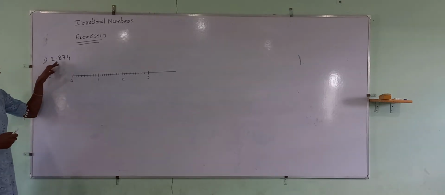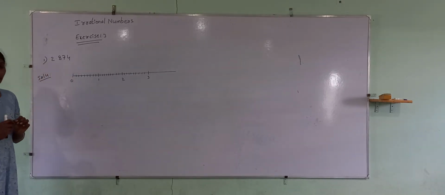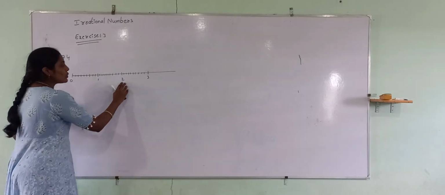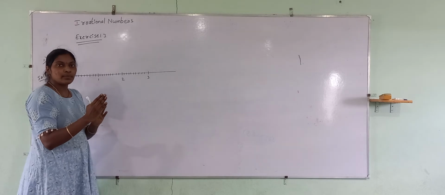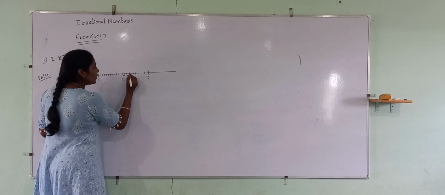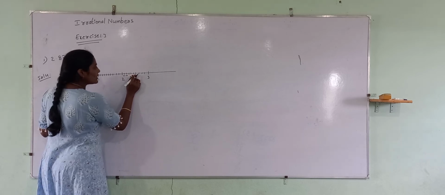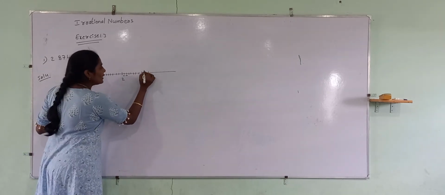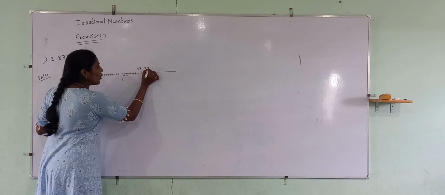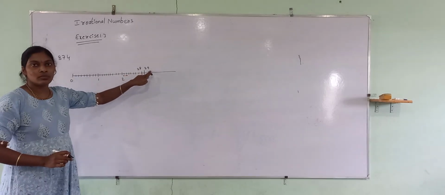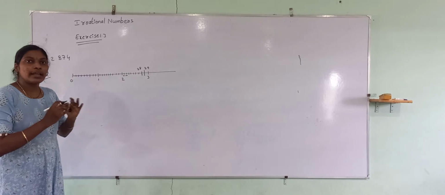The first problem is 2.874. So in the magnification method, you have to draw multiple number lines. In the first number line, I just took 0, 1, 2, 3, 4. So between 2 and 3, how many parts will be there? Total 10, right? Out of this will be 2.1, 2.2, 2.3, 4, 5, 6, 7, 8. Our number is 2.87. So 8, 9. 2.8, 2.9. So this number definitely lies between these two. Yes or no?